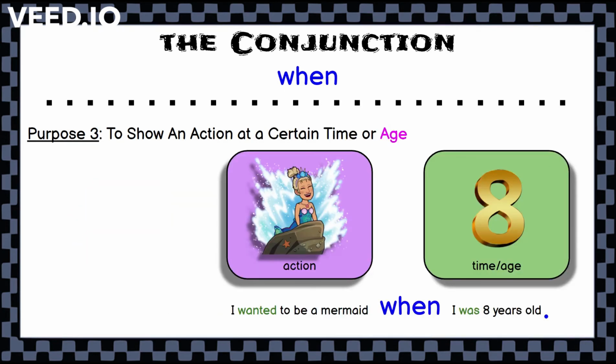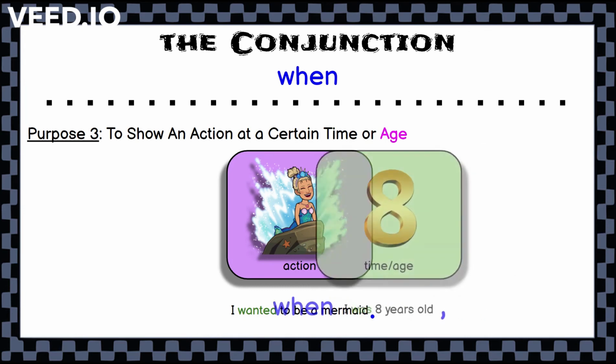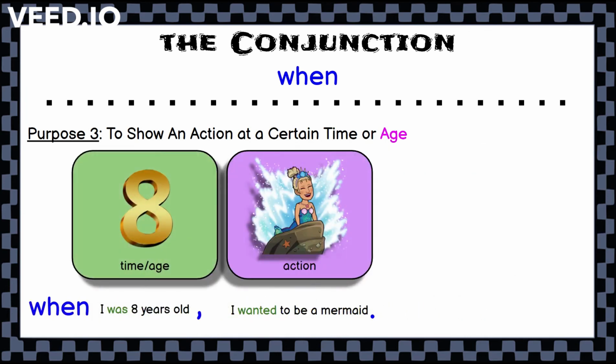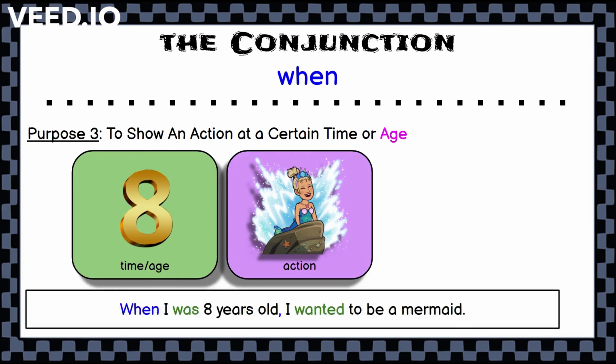For our purpose 3, to show an action at a certain time or age, I wanted to be a mermaid when I was 8 years old. We would move that age to the beginning of the sentence. So we would have when I was 8 years old, comma, I wanted to be a mermaid.